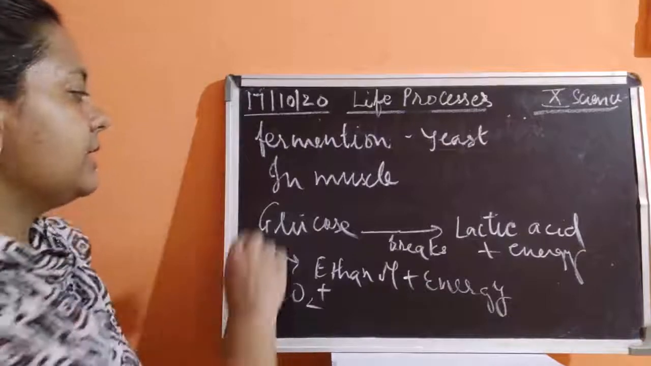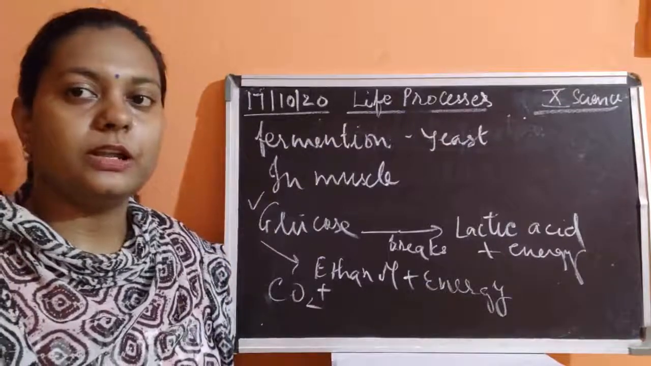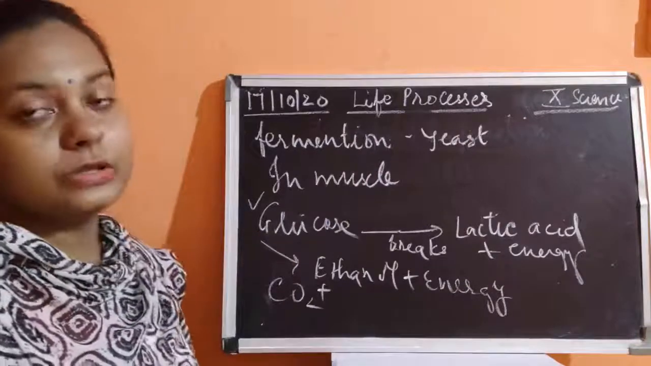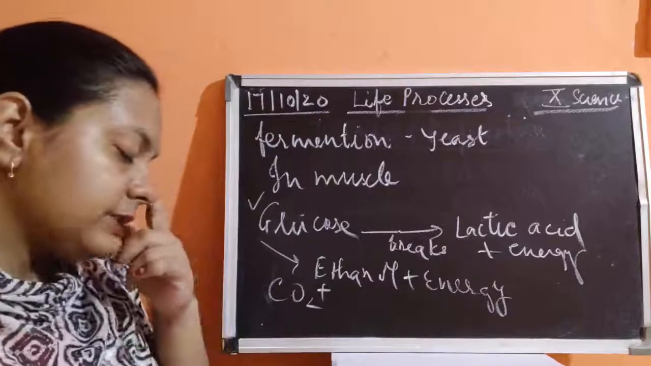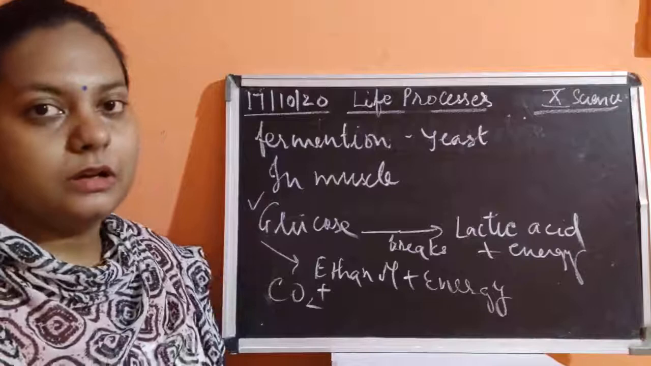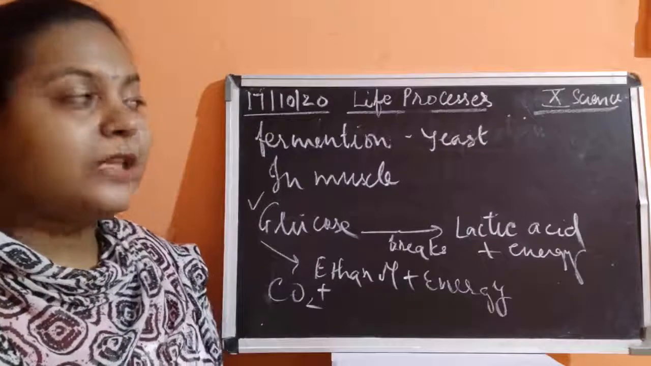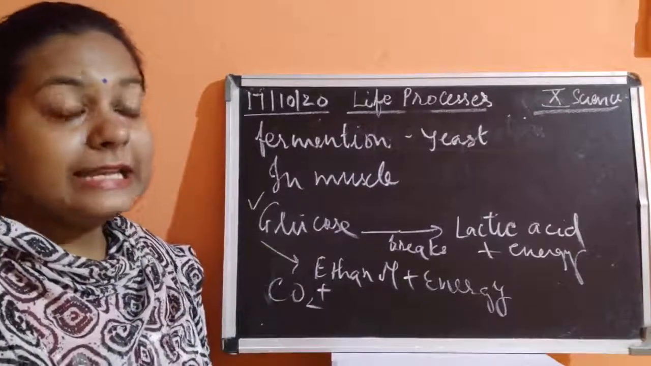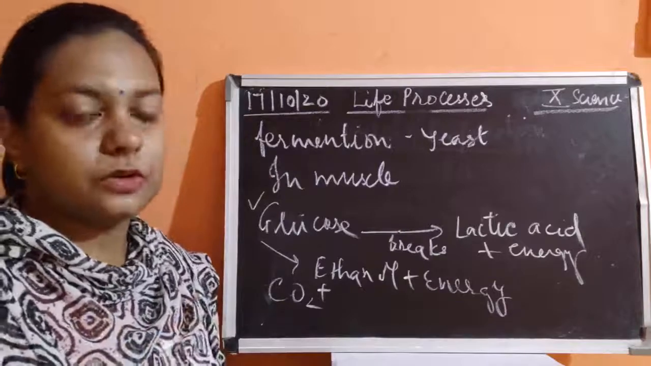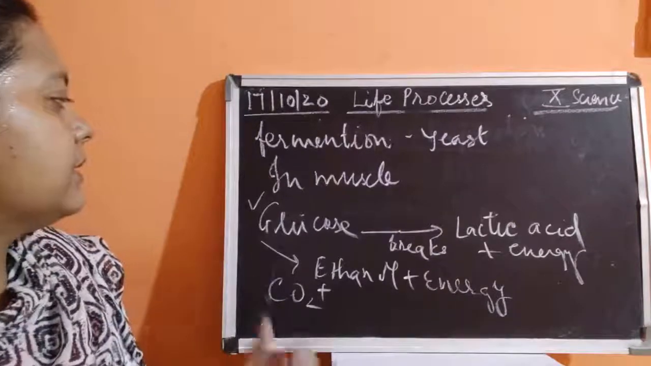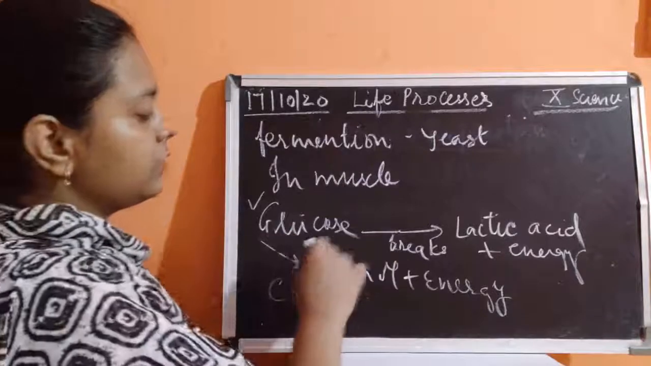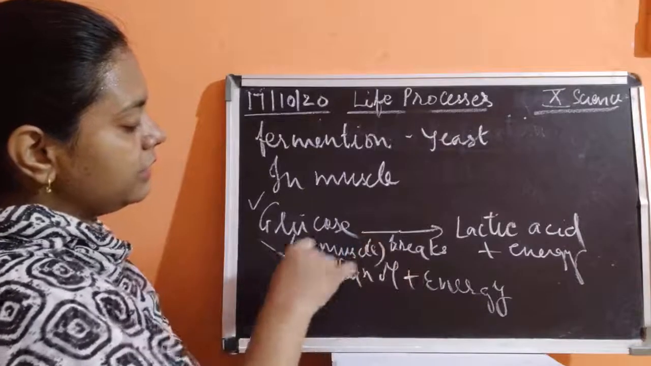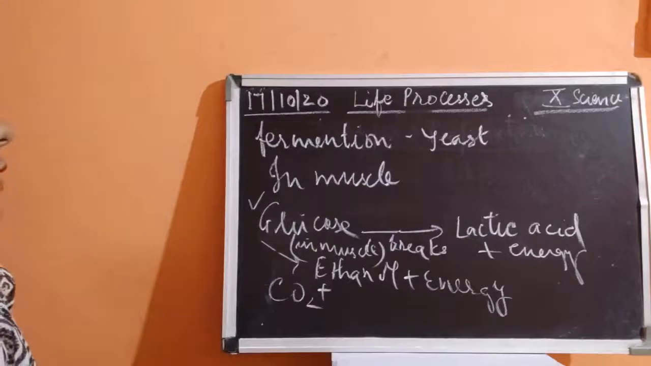So what is that muscle doing? Now the muscles are going to take up their own type of respiration. What are they going to do? They are going to take up their own respiration where they already have the glucose in them. Okay, because everybody knows that each and every cell has glucose in its reserve. So it is going to use up its reserve material. Here the glucose which is present in the muscles is going to break into lactic acid to give you energy.